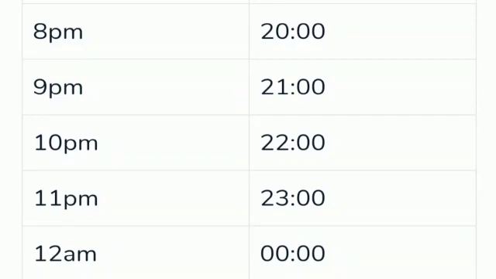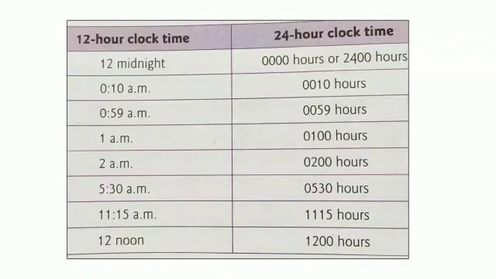If the number formed by the first 2 digits from the left of a 24-hour clock time is less than 12, then it denotes the number of hours before noon, so AM is to be used with it. Now look at this example. 12 midnight is a 12-hour clock time. When we convert it into 24-hour clock time, it will be 0 hours or 2400 hours.